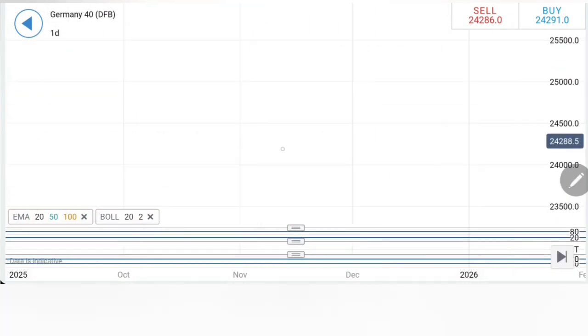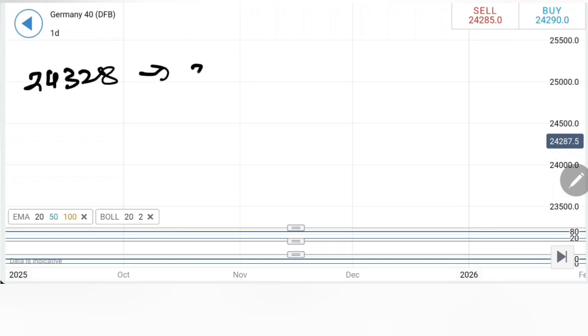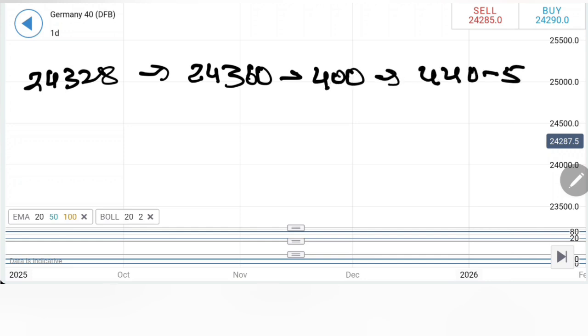So considering this, what you can do first is, let's talk about the levels to buy. Again, 24,328 you can buy. Expect 24,360, 400, 440 and 500. And only if it trades beyond 24,500, you can say that the bulls are taking over, and you can just stay bullish. Chances for this appear less.